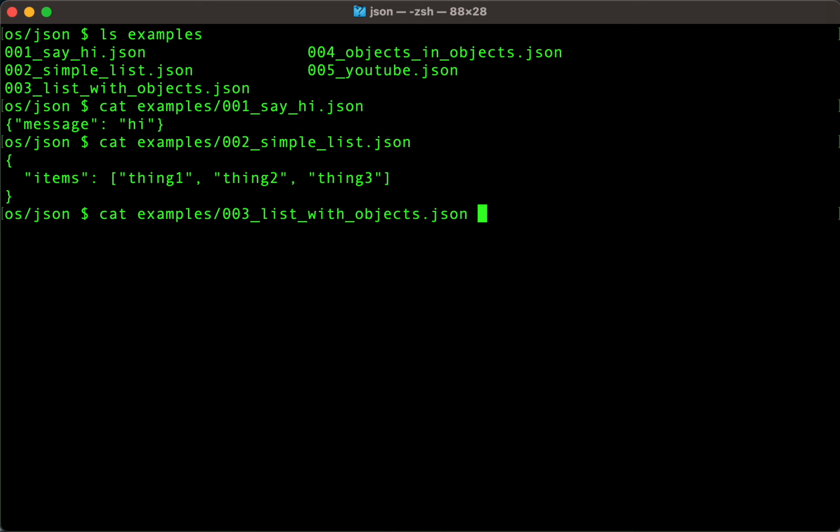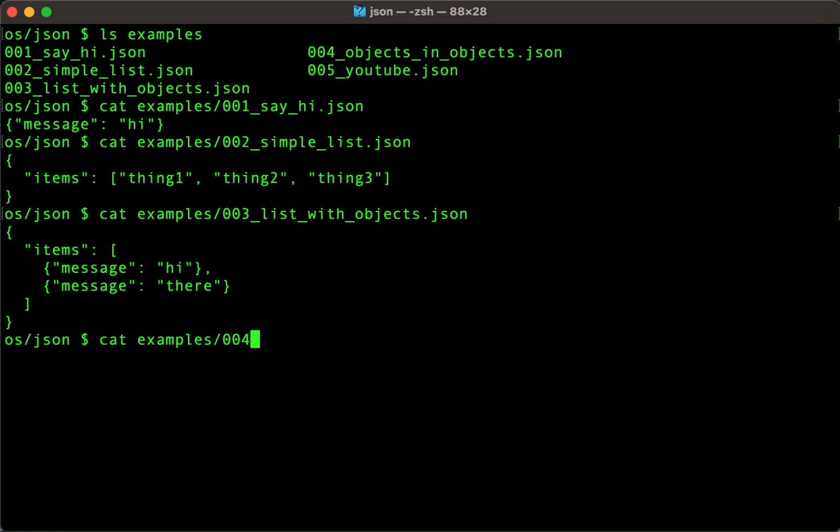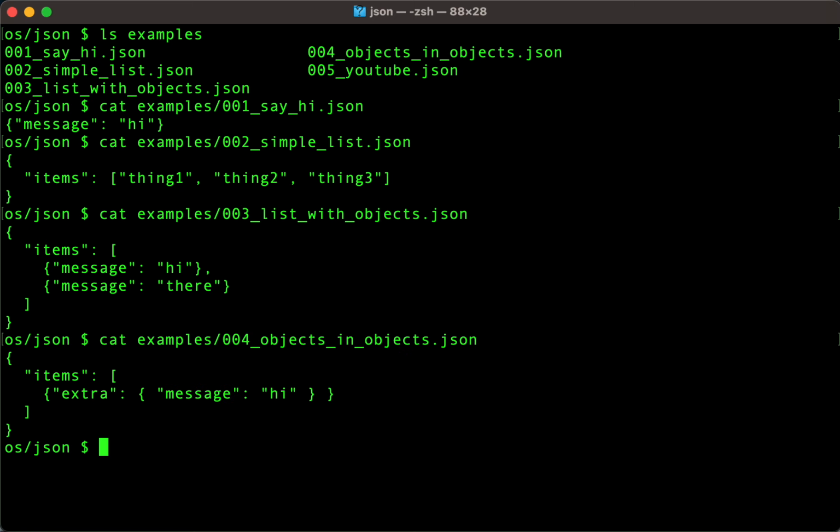Let's look at the third example. Oh, here we go. Now this one says list with objects. So this time it says items, but rather than thing 1, thing 2, thing 3, we got a message in there, a hi and a there. All right, getting there. Objects and objects. Oh, interesting. So this one will be a slight challenge. We'll get to that, don't worry.